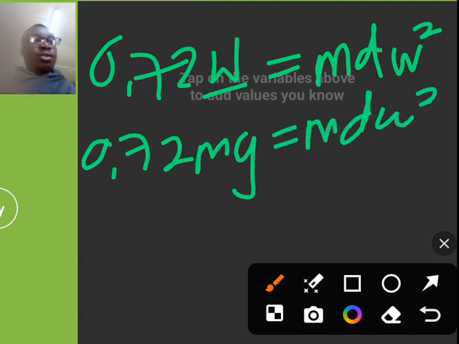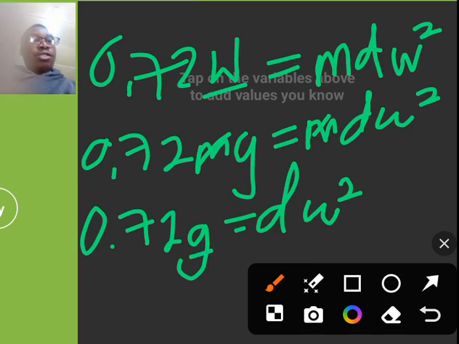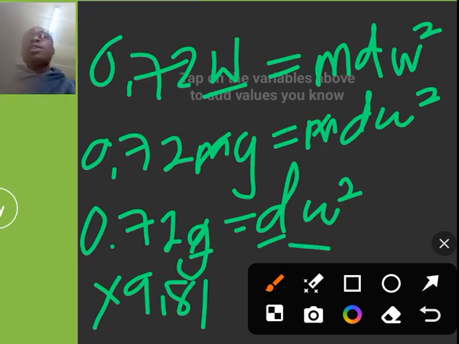So these terms can go here. So I have 0.72 of g being equal to the distance from the center times angular velocity squared. I have 9.81 for g, and I have this distance. How many centimeters was that? 35, which is 0.35 meters.